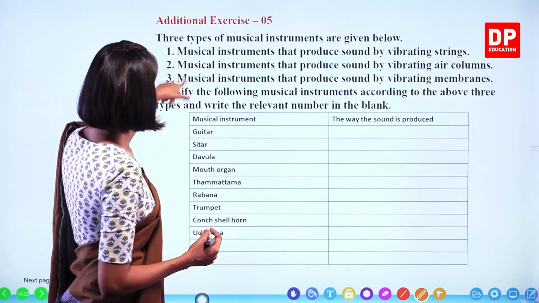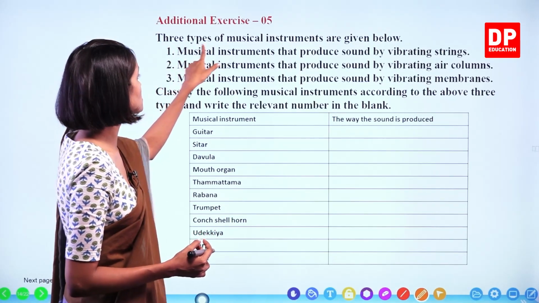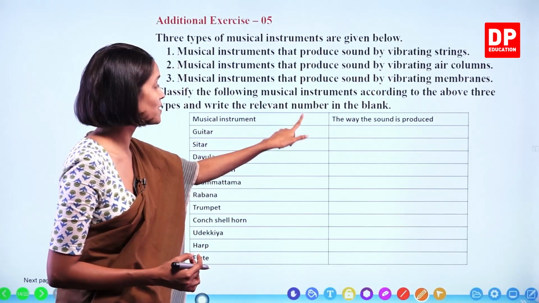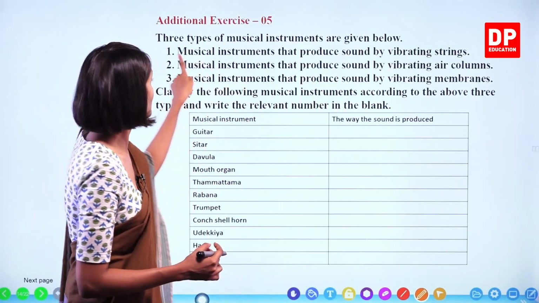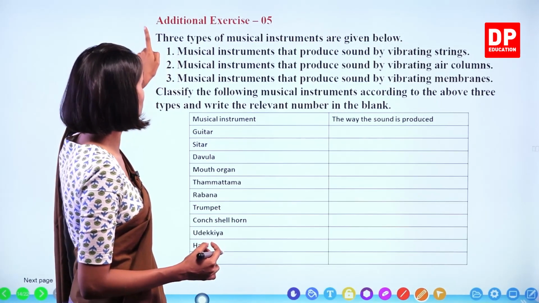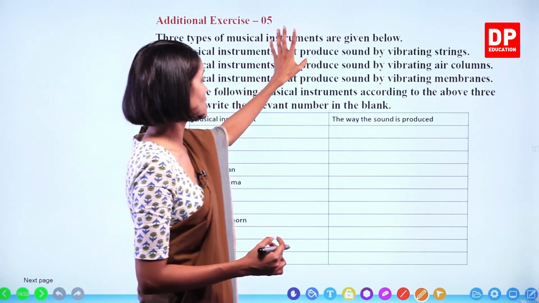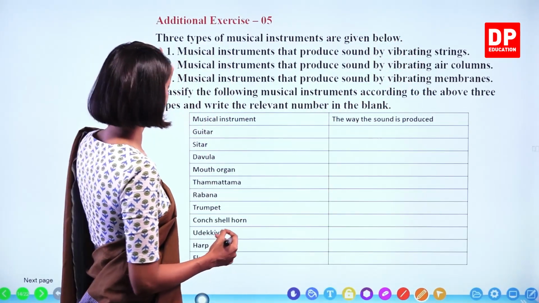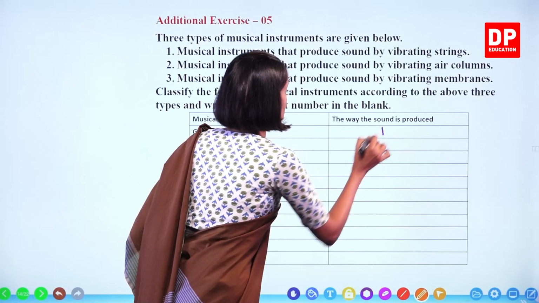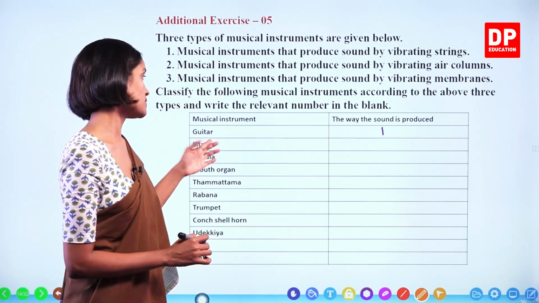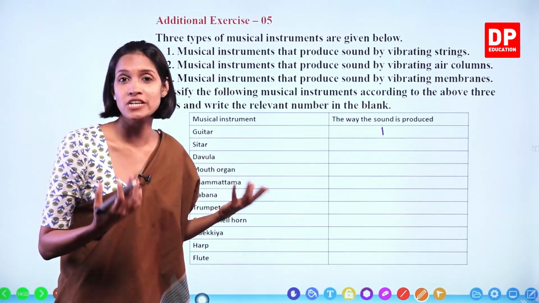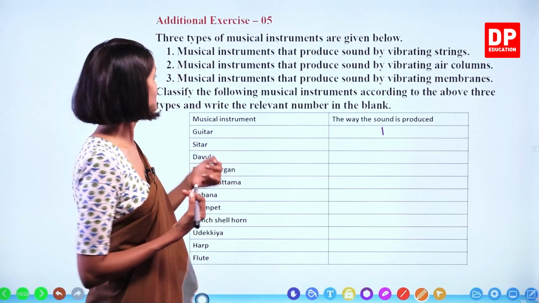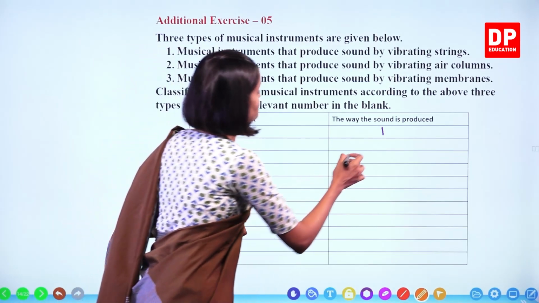We will go to this list. Number 1 is musical instruments that produce sound by vibrating strings. Therefore, under guitar, what is the number you have to write? Number 1. Okay, because under number 1 only, musical instruments that produce sound by vibrating strings are included. So, guitar, number 1. Number 2, sitar. What is sitar? Sitar is also a type of string instrument. Therefore, it produces sound by vibrating strings. That also goes under number 1.